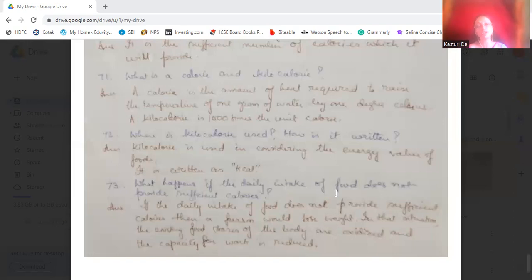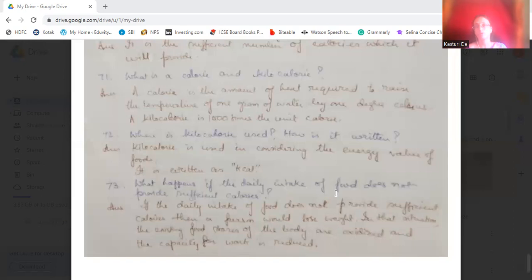Okay. When sufficient calorie is not being taken in, the person loses weight. The food which is stored in our body is being used up to produce the energy, and the productivity of that person reduces. Okay, that is, the capacity to do work is reduced.